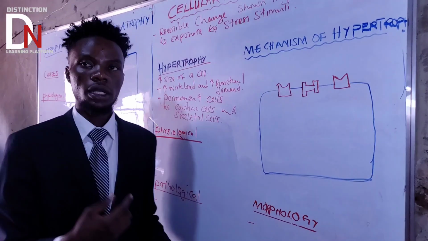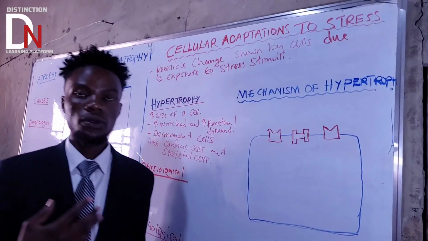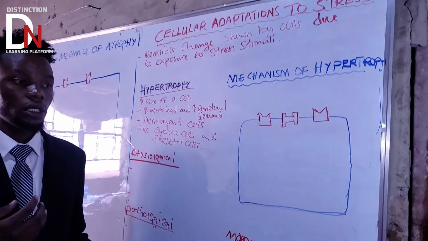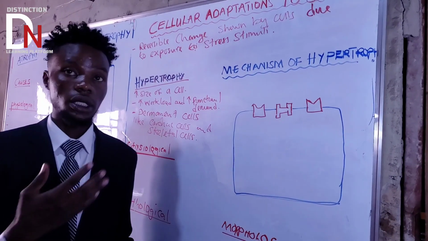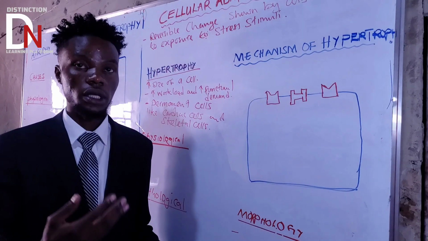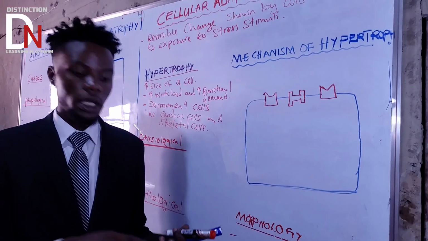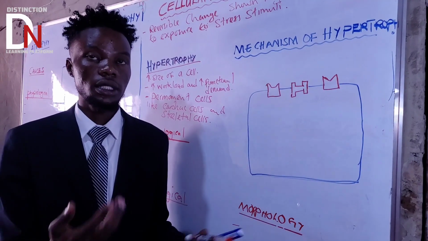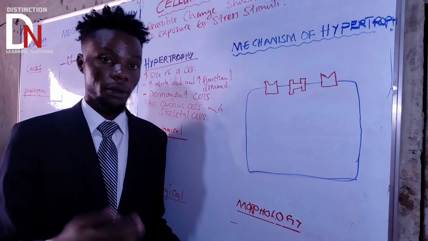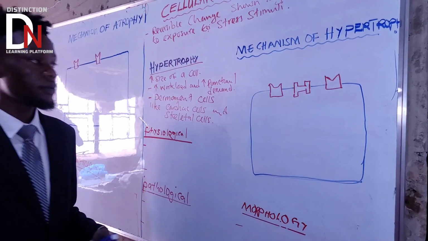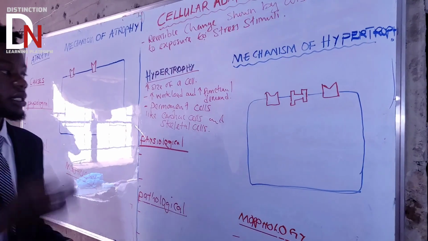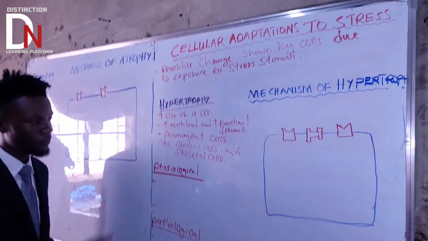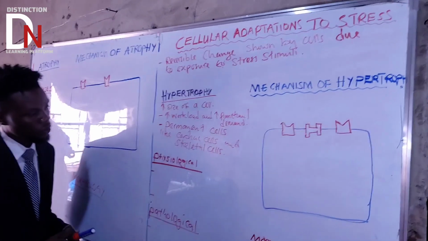But hypertrophy can also occur in cells that can divide. It can happen, for example, in the uterus. The uterus is a combination of increasing the size of the cells and also division there, so there's a mix. Basically you need to understand that concept. It's not always the permanent cells that undergo hypertrophy. Labile cells can also undergo hypertrophy.